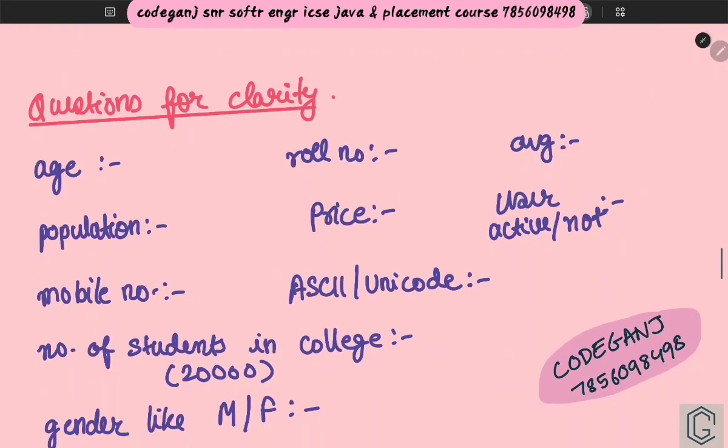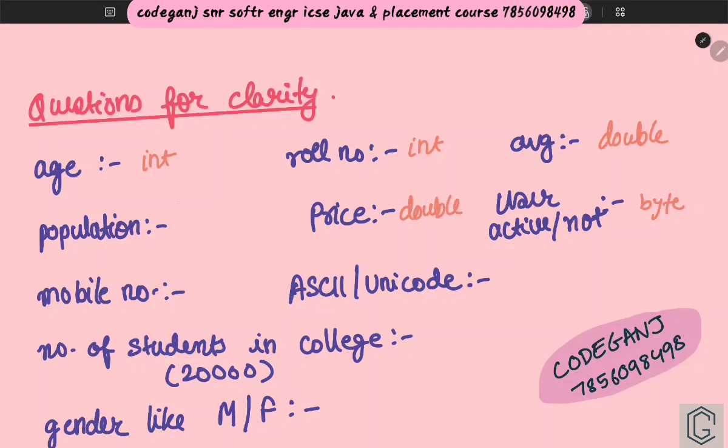Let us quickly understand here. Suppose, what will be the answers for this? Age: what data type will you use for age? Int. Cool, correct. What will you use for roll number? Int. What will you use for this? Double. For user is active or not, you can use byte. Simple. For price, again double, because price can be in points as well.